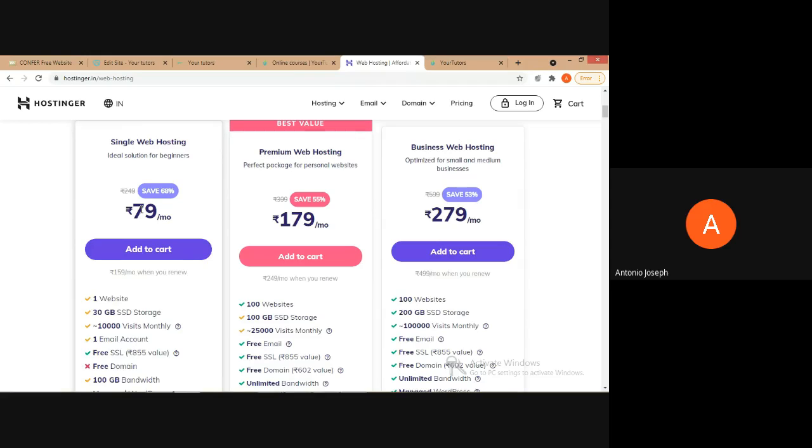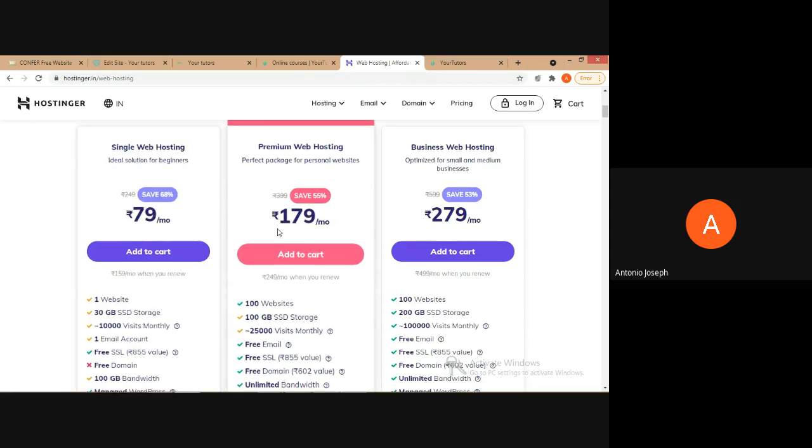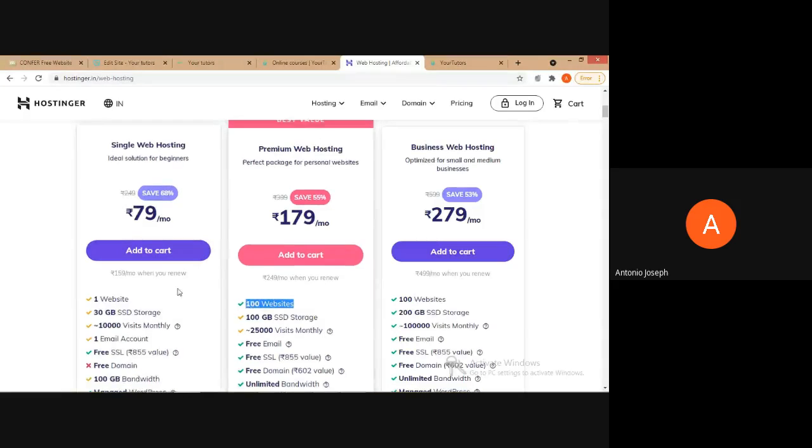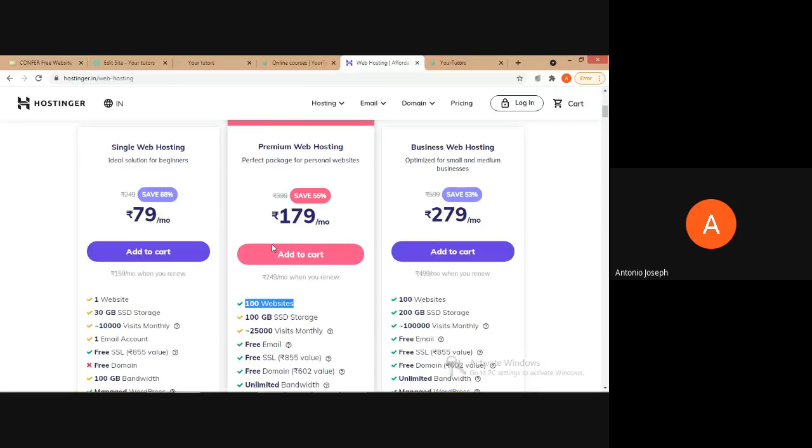The second one is 179 per month, in which we can host 100 websites. That's the best value plan. Personally, I purchased this particular plan, 179 per month. If we wish to add more websites, we can add them to that plan, and no additional fee is necessary.